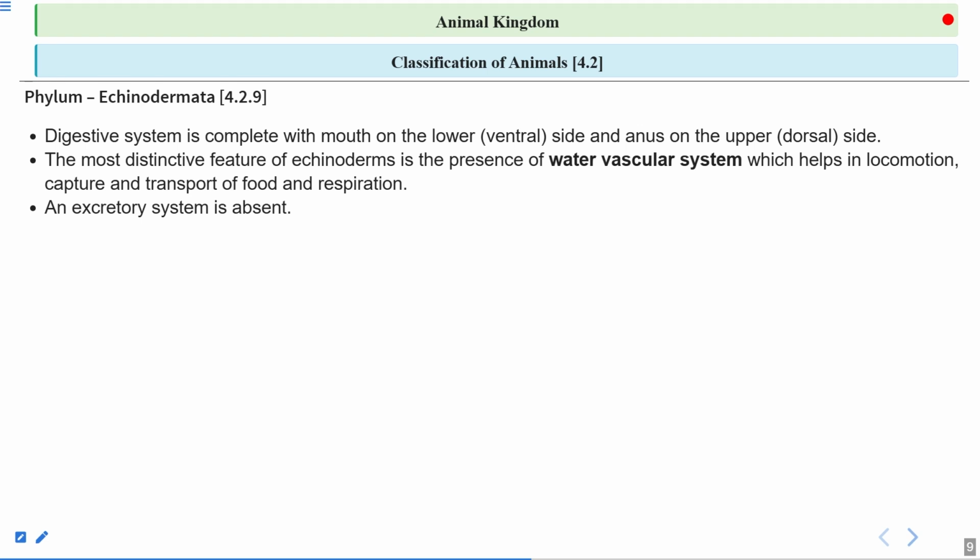How important this water vascular system is, now you can think about it. It is helping in the process of locomotion, transport of food, process of respiration, as well as the excretion of the nitrogenous waste material, right? And this is one of the very, very important features of the Echinodermata, the water vascular system. This is found only in this particular phylum. Okay, water vascular system is not found in any other phylum.